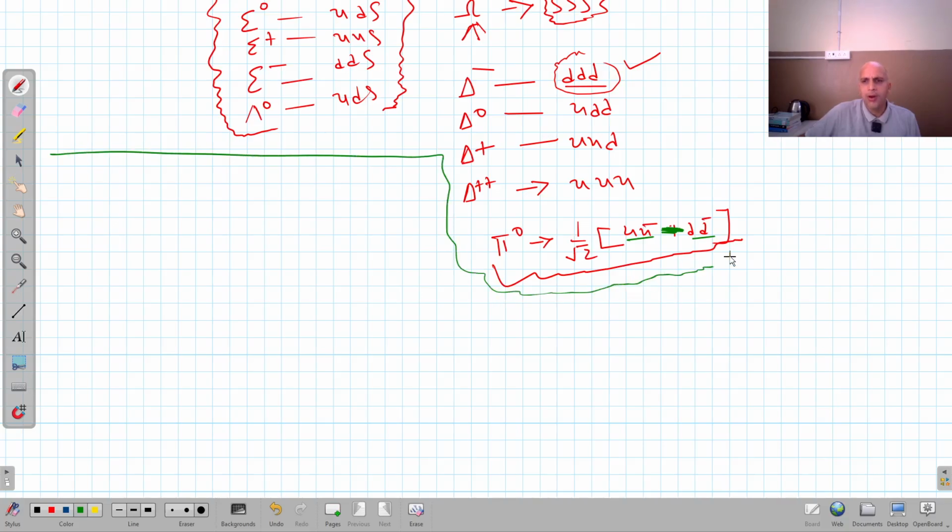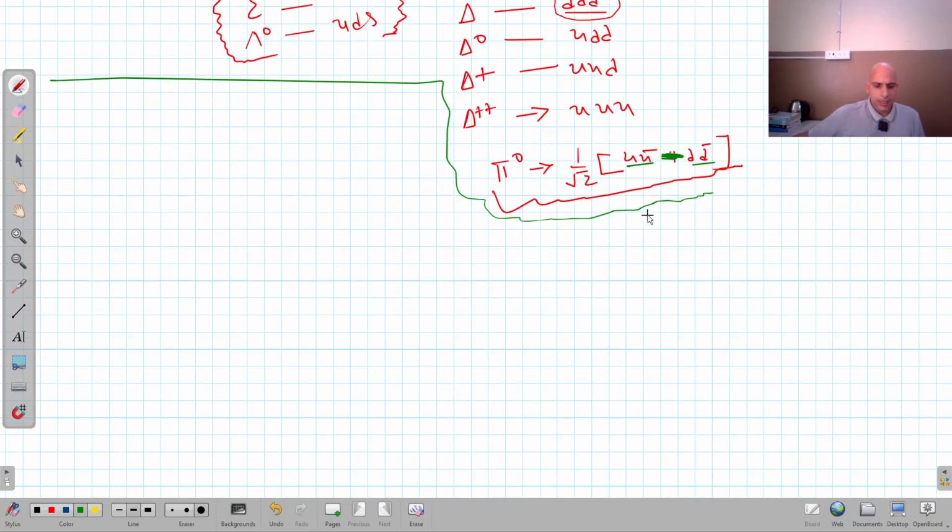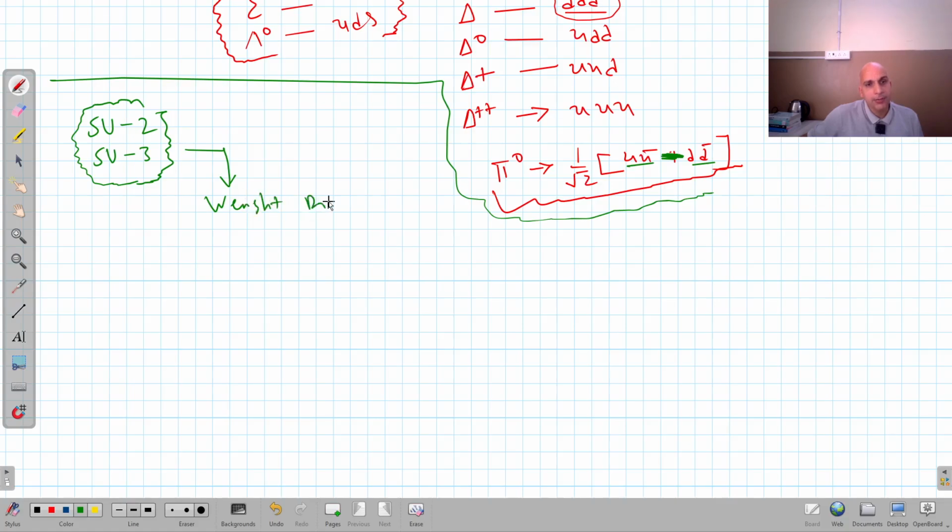I'm not going into all details of that, but we know that when we go into the SU2, special unitary groups in 2 dimensions, or special unitary groups in 3 dimensions, of these elementary particles, and then write down the weight diagrams, right? Then it is found that these elementary particles can be classified into different groups, right?